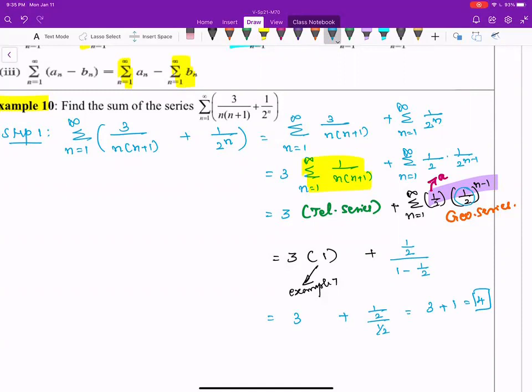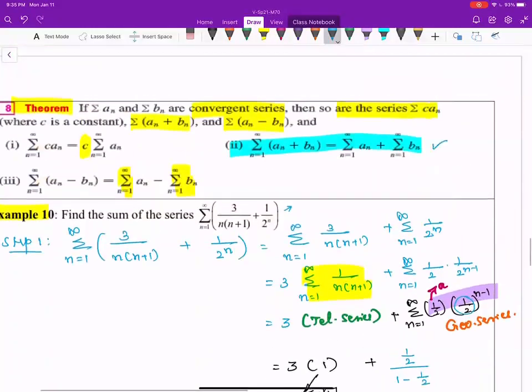So this is example 10. So we have a combination of telescoping series and a geometric series. And this was accomplished by distributing the sigma sign by using the property like this.